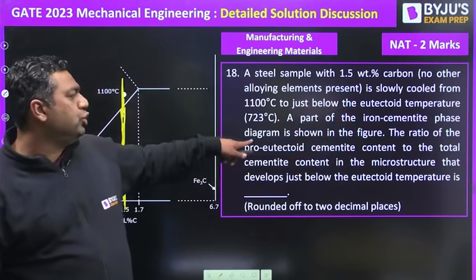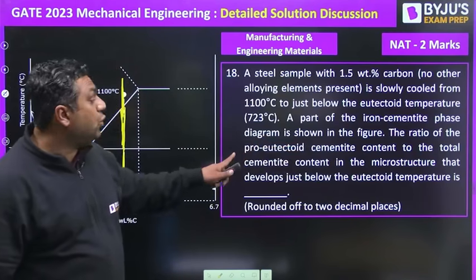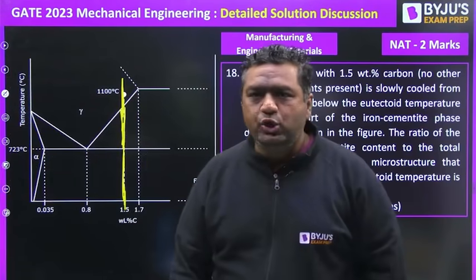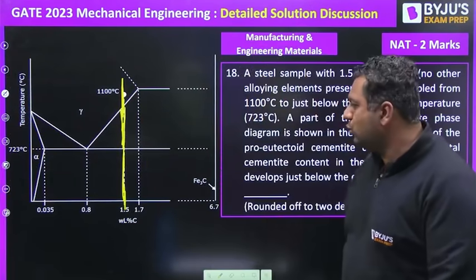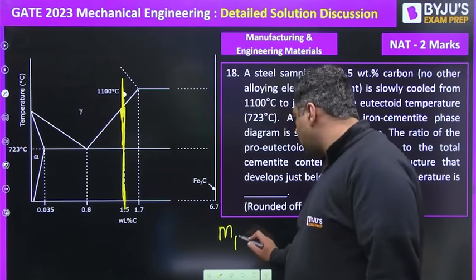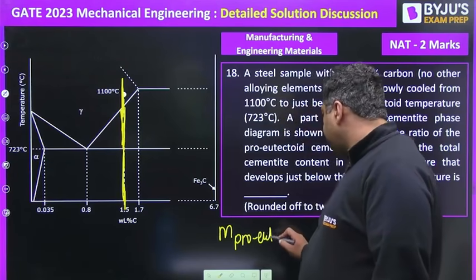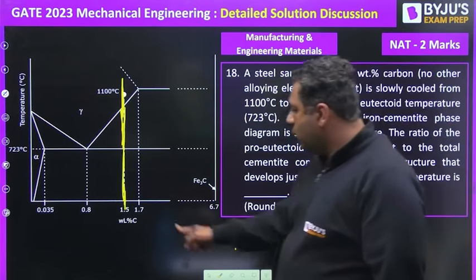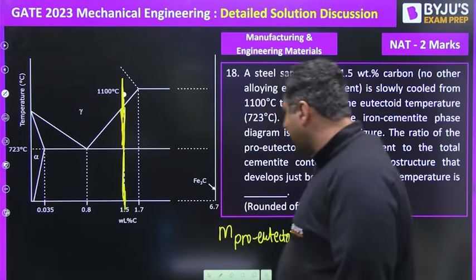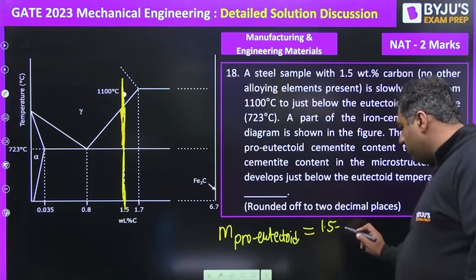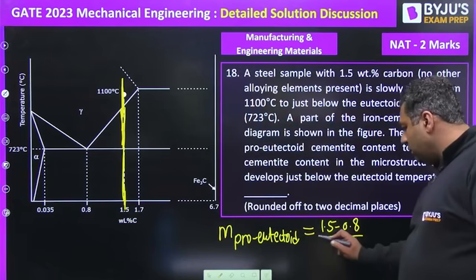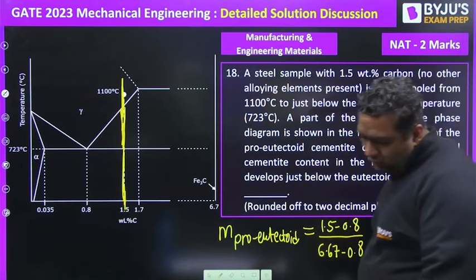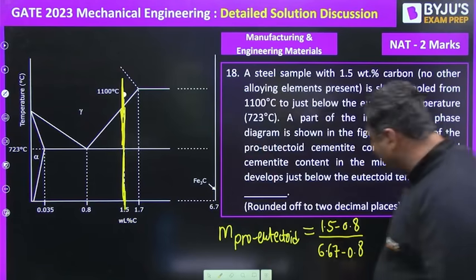The ratio of the pro-eutectoid cementite content to the total cementite content. So you need to find out the ratio. By looking at the question, you will get an idea. We need to go for the phase rule here. First of all, we will find out the mass of pro-eutectoid. So mass of pro-eutectoid will be written as 1.5 minus 0.8 divided by 6.67 minus 0.8. After solving this, we will get 0.1186.